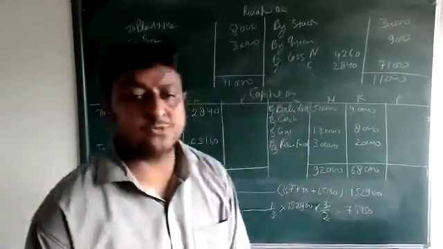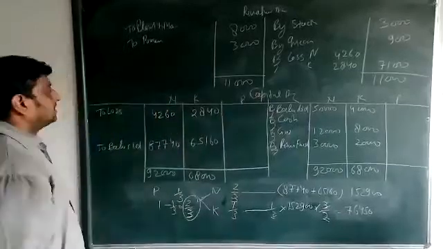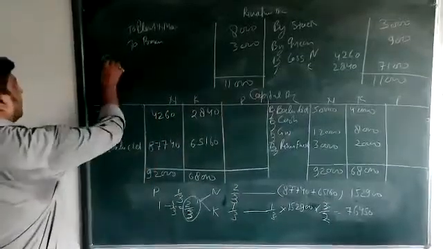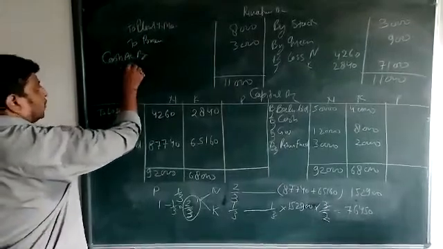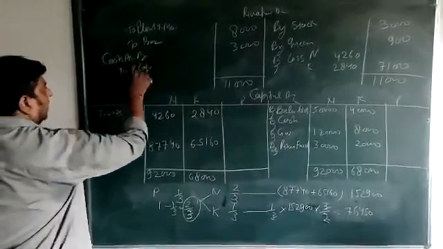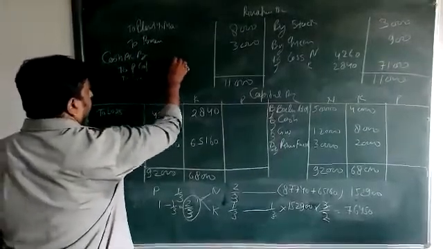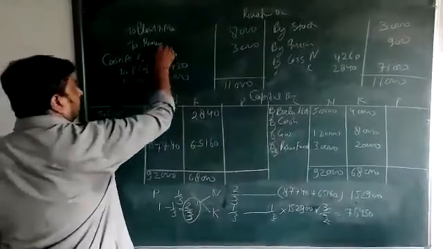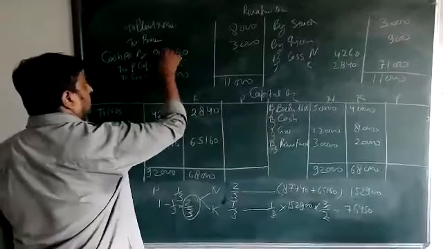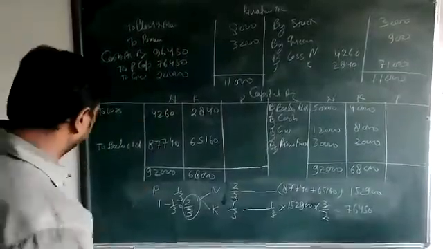Yes, 76,450. Then you know the capital, and on the basis of it we make the entries. So beta, first entry: cash account debit to capital and goodwill, 76,450 and 20,000, total 96,450.